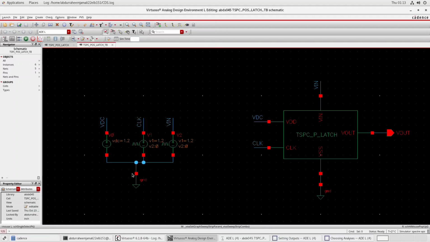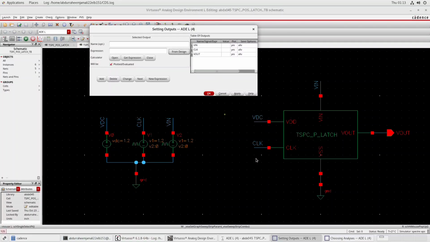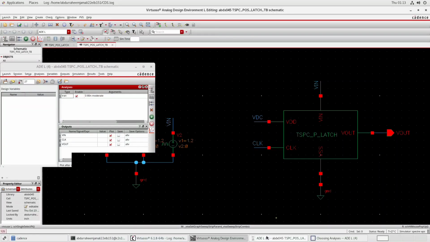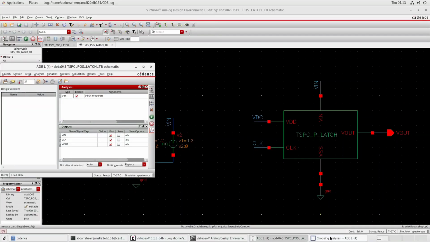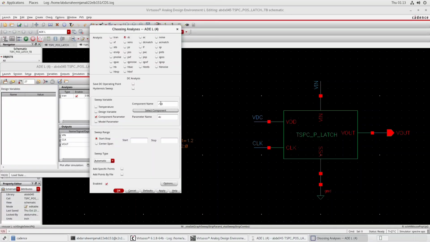While we clicked on OK, we just again go to settings output. We have to move in ADEL transient. So yes, now we can see that our component V0 has been selected.